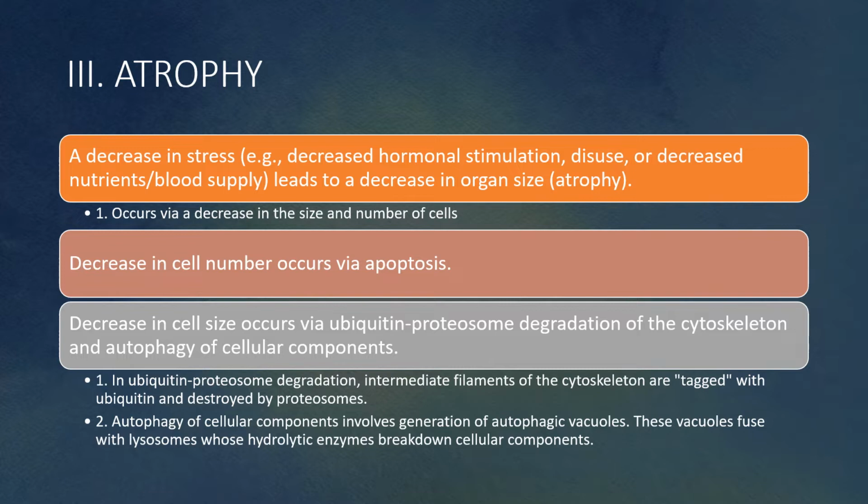In ubiquitin-proteasome degradation, intermediate filaments of the cytoskeleton are tagged with ubiquitin and destroyed by proteasomes. In autophagy of cellular components, autophagic vacuoles are generated. These vacuoles fuse with lysosomes, whose hydrolytic enzymes break down cellular components. So this is your atrophy.